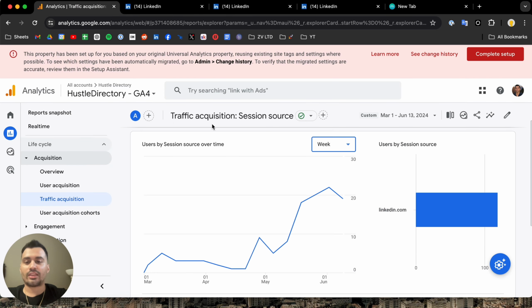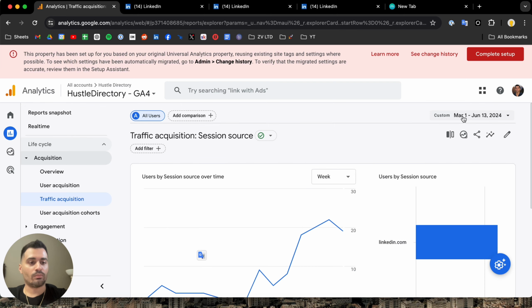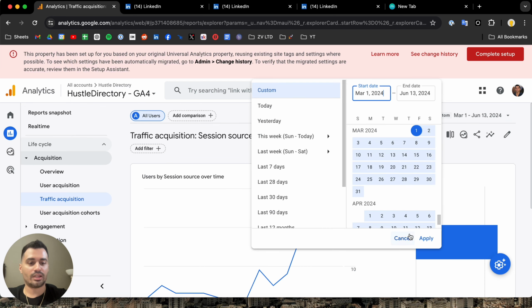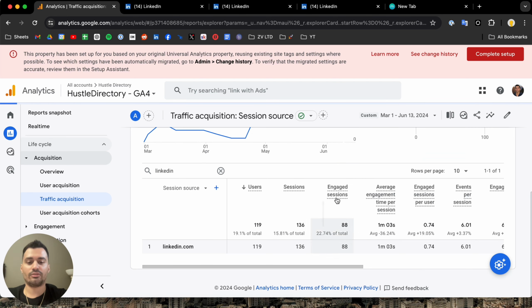And then another thing that I thought would be interesting is seeing in my website. So this is my website, the Google Analytics, and I wanted to filter for referral traffic from LinkedIn itself to see how many people were actually clicking on the links in my articles and checking on my websites after that. So I had it filtered for March until June 13th because today's the 18th of June, but I wanted to give it a couple days because Google Analytics doesn't typically populate the results for today, real time.